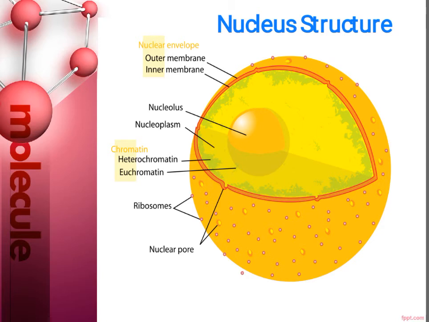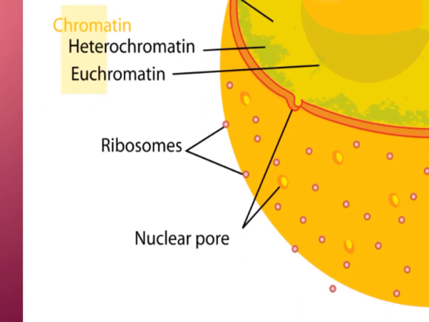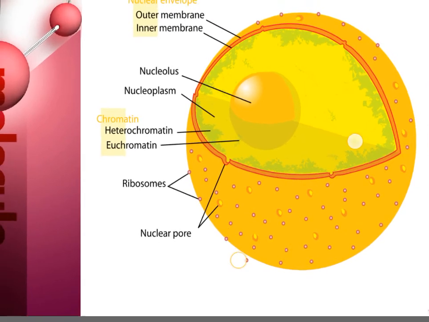Also, inside the nucleus, we can see presence of nucleolus. It is an organelle that synthesizes protein producing macromolecular assemblies called as ribosomes. You can see, I will zoom, chromatin is there and ribosomes are also there.